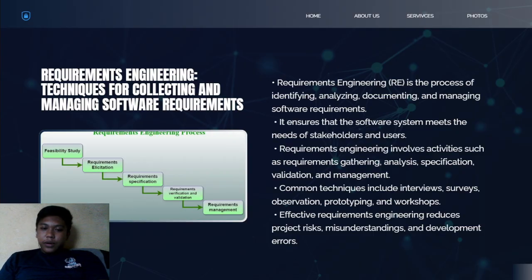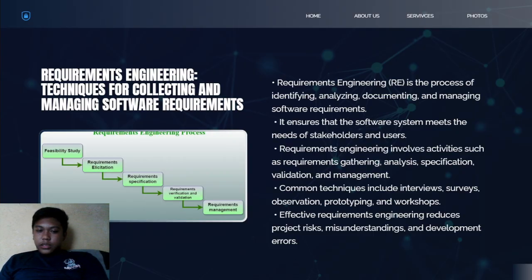So the process of requirements engineering includes several key activities. First is requirements gathering, where information is collected from the stakeholders. Next is analysis, or requirements analysis, where the gathered data is refined and organized.